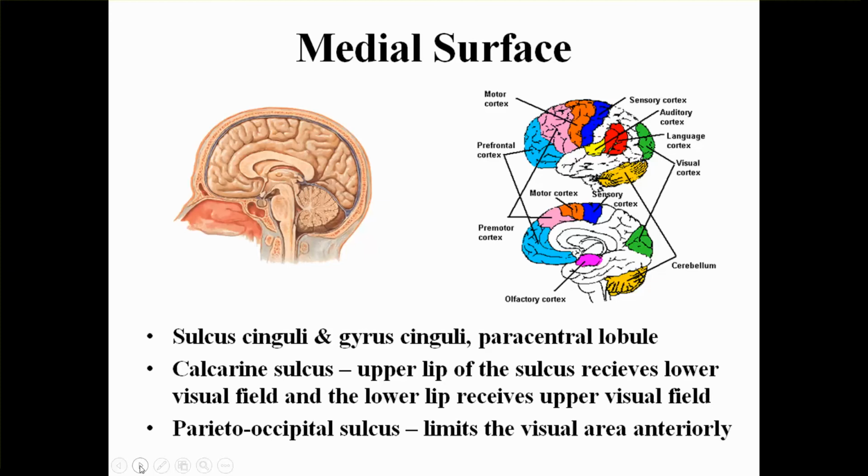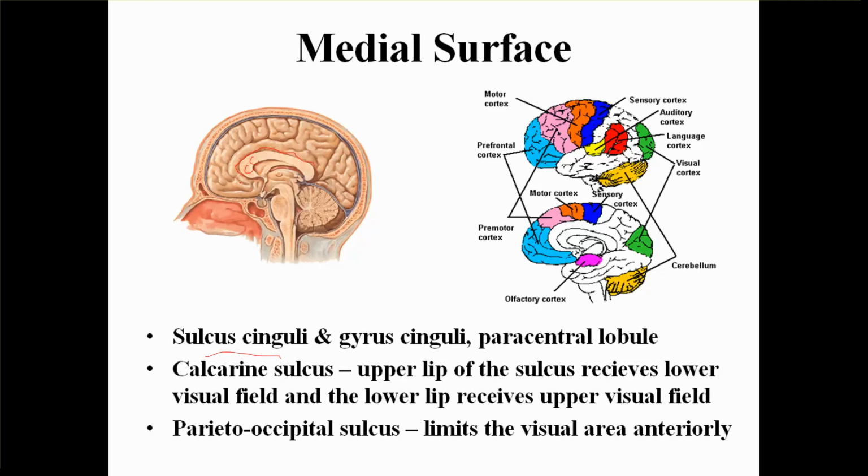The medial surface. In the medial surface, we can see the sulcus cinguli. First of all, this is called the corpus callosum, CC. I'll just write it as CC, corpus callosum. The sulcus which is very close to the corpus callosum is called the callosal sulcus.